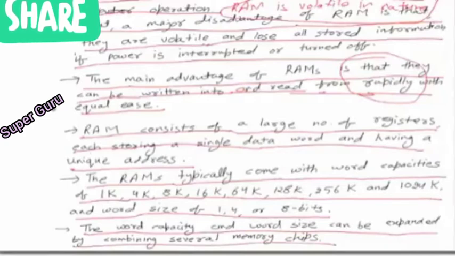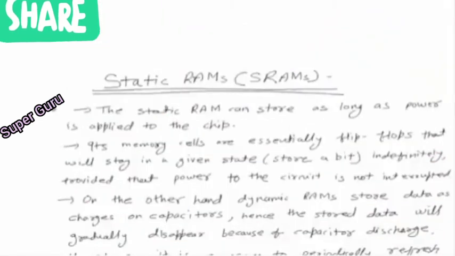So suppose we want a 16 bit word size. So what we will do? We will use 2 RAMs. So 8 bits for one RAM and 8 bits for another RAM. If 2 RAMs are used, it will give us 16 bits of word size. In this way we can have any word size depending upon the requirement. Now we'll see the types of RAM.